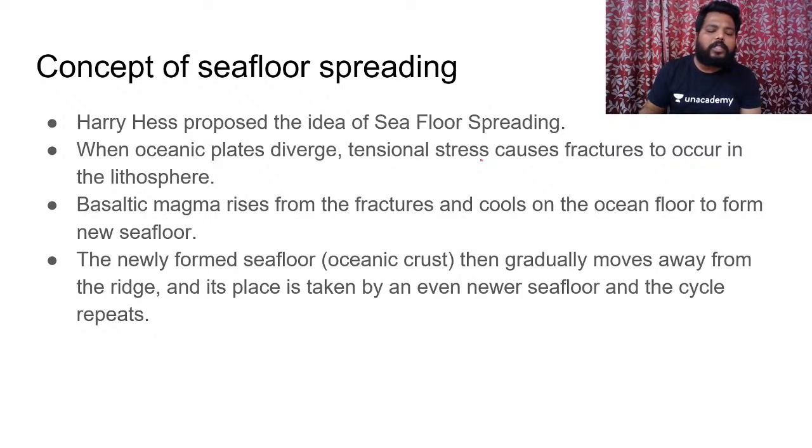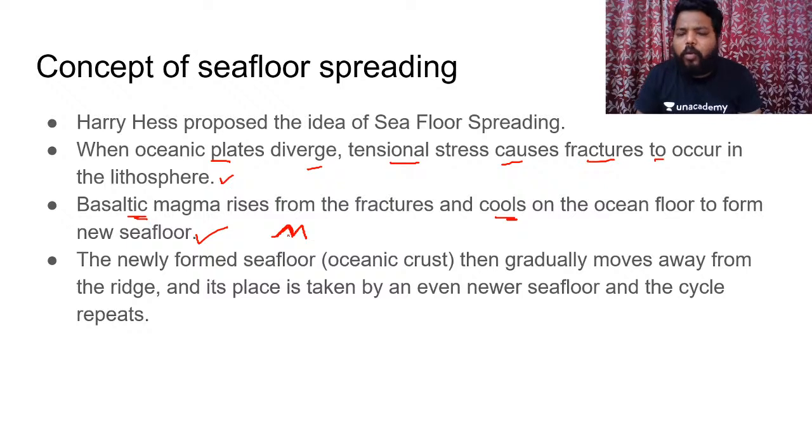It was Harry Hess who proposed the idea of seafloor spreading. Accordingly, when two oceanic plates diverge, tensional stress causes fractures to occur in the lithosphere of the oceanic floor. When the fracture occurs, basaltic magma rises from the fractures and cools on the oceanic floor to form a new seafloor. So where we see the formation of ridge-like structures, that is nothing but new seafloor, or new oceanic floor, which has developed. If the magma is rising continuously onto the oceanic floor, the seafloor generally spreads.